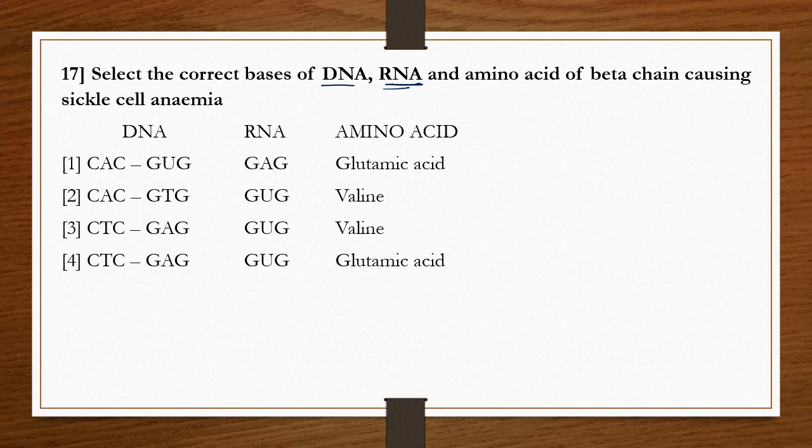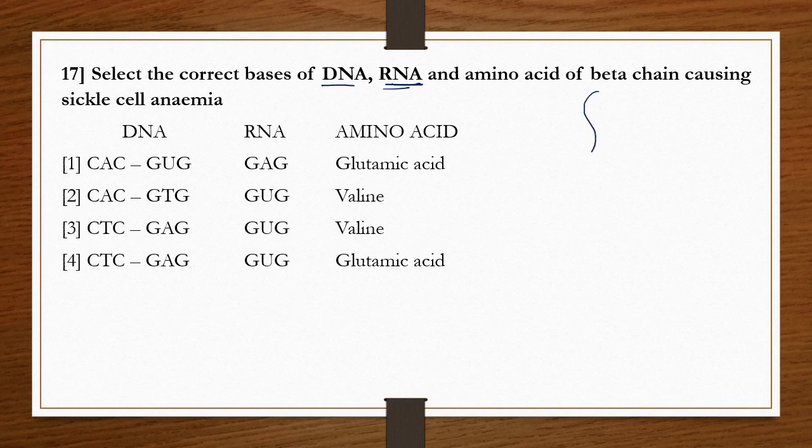Now let's see. We already discussed a similar type of question in this video, the 10th question. DNA is a double helical structure, that means two strands are present.